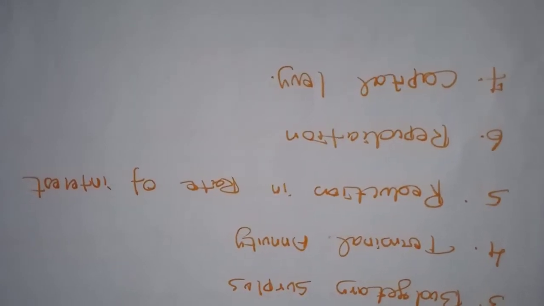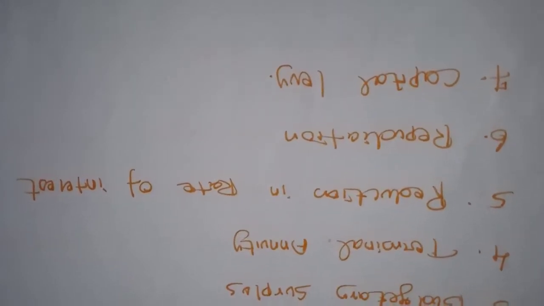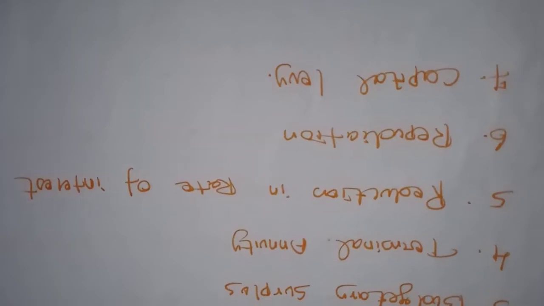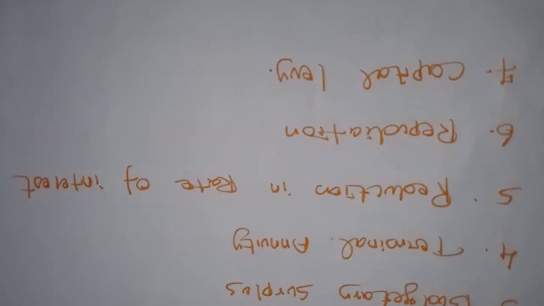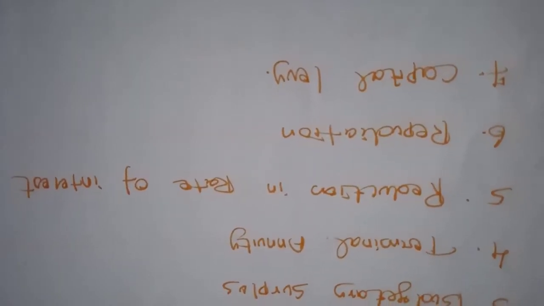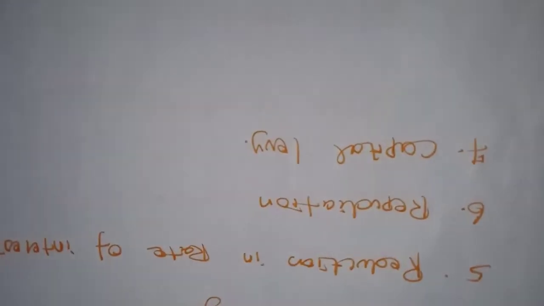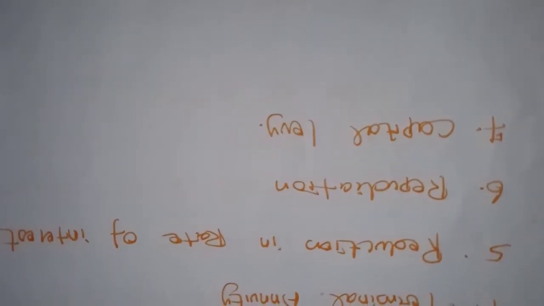So the government will reduce the rate of interest purposely. Then, on the basis of the reduced rate of interest, it will give the money back to the individual persons. Next, capital levy. This is also one of the implications of government powers.